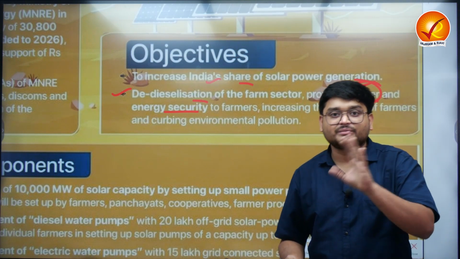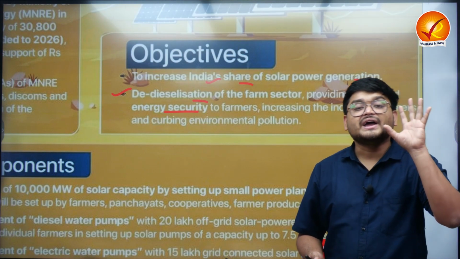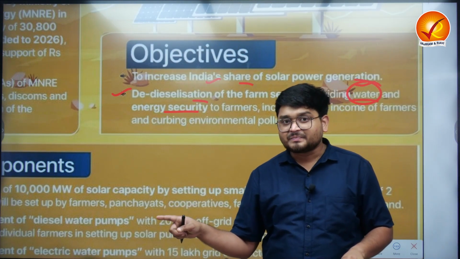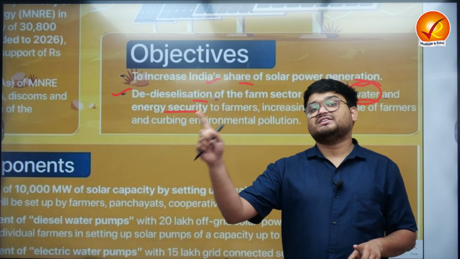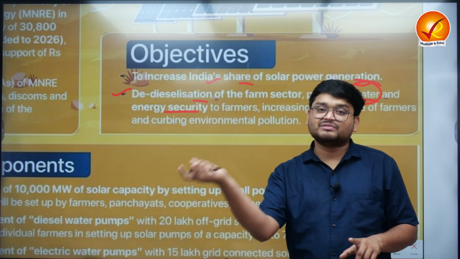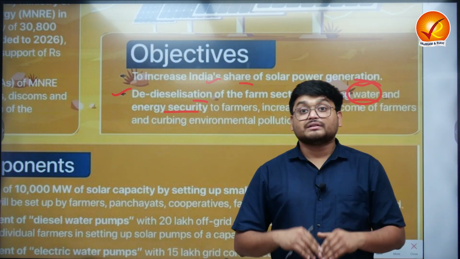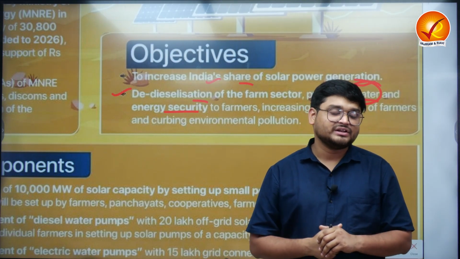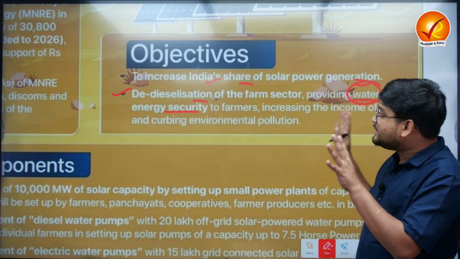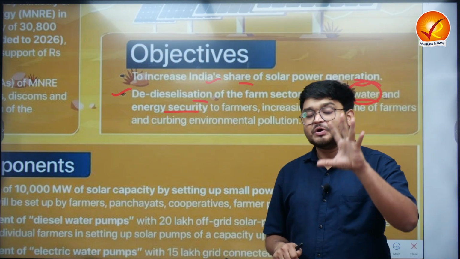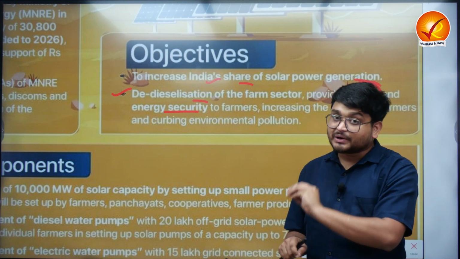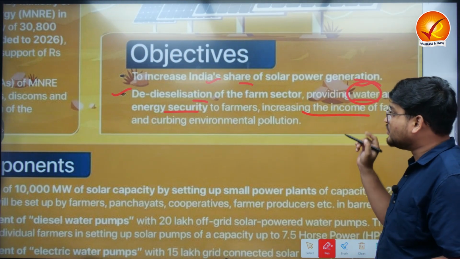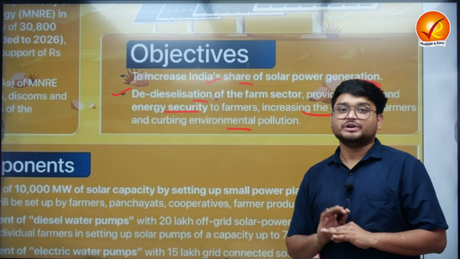Apart from this, this is also putting high financial stress on the power distribution companies, the discoms, and also the state governments, which are trying to give incentives to the farmers for free electricity. This has increased the financial burden of state governments in terms of free electricity. So this is why we will be using solar plants to channelize this particular energy, and this will be increasing the income of the farmers also, while curbing environmental pollution too.